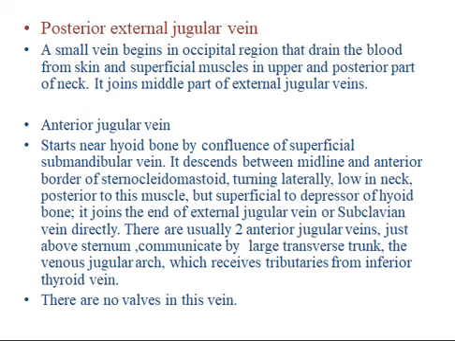There are usually two anterior jugular veins just above the sternum, communicating by a large transverse trunk, the venous jugular arch, which receives tributaries from the inferior thyroid vein. The internal jugular vein has no valves. Each also communicates with the internal jugular vein.